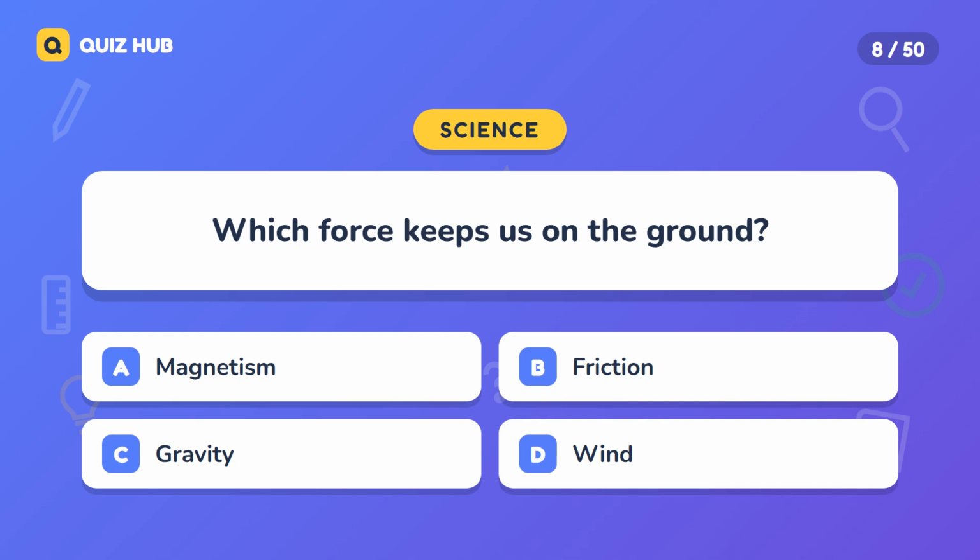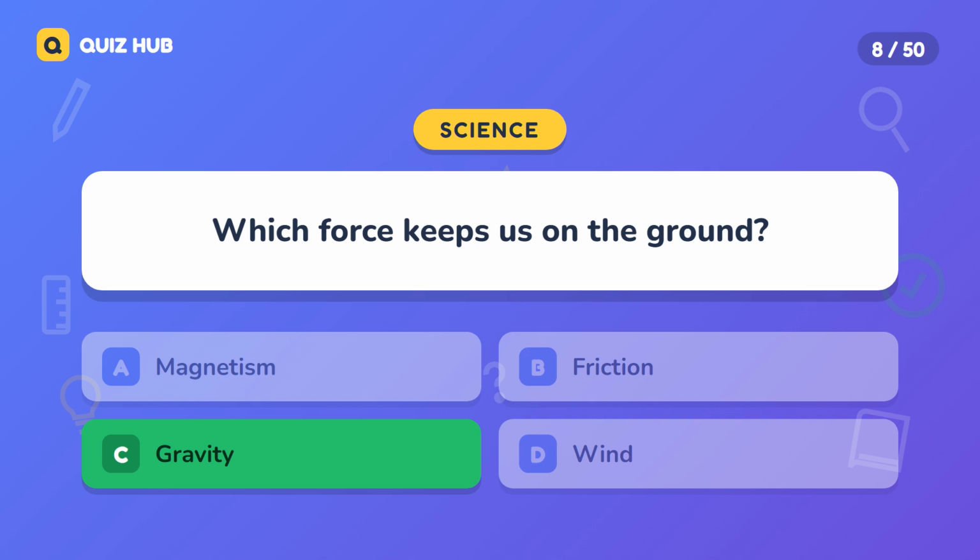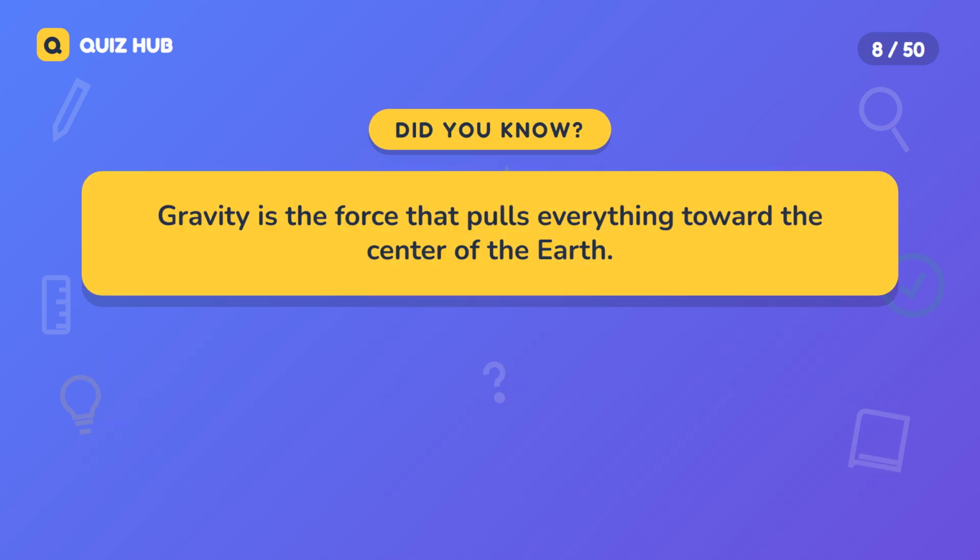Question 8. Which force keeps us on the ground? A. Magnetism. B. Friction. C. Gravity. D. Wind. The correct answer is gravity. Gravity is the force that pulls everything toward the center of the Earth.